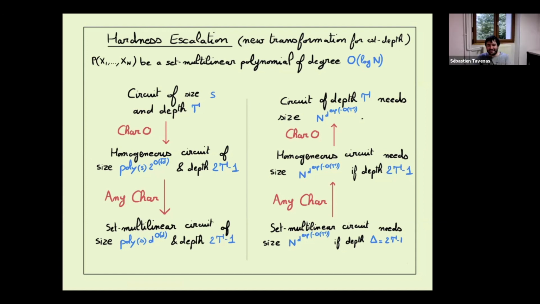I don't know, but completely. In fact, it's really the part where characteristic zero is important: when you want to compute the elementary symmetric polynomial homogeneously, using big characteristic, big constants, really seems to be useful. I agree, it is the point where characteristic zero is really important, and in positive characteristic I don't know exactly what we can hope.